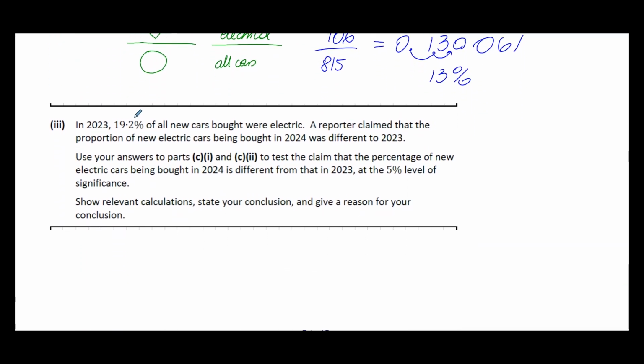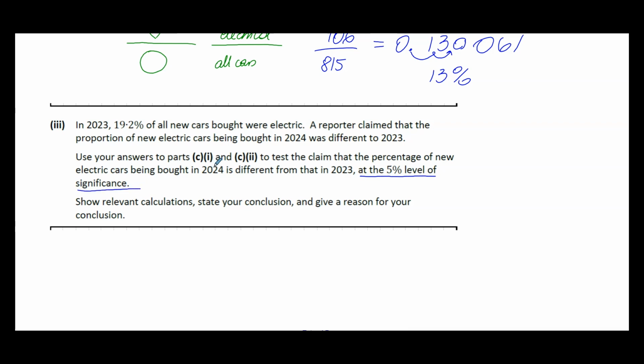Now, next part. In 2023, 19.2% of all new cars bought were electrical. A reporter claimed that the proportion of new electrical cars being bought in 2024 was different to 2023. Use your answer to parts c1 and 2 to test the claim that the percentage of new electrical cars being bought in 24 is different from that in 23 at the 5% level of significance. And that's what I was talking about.